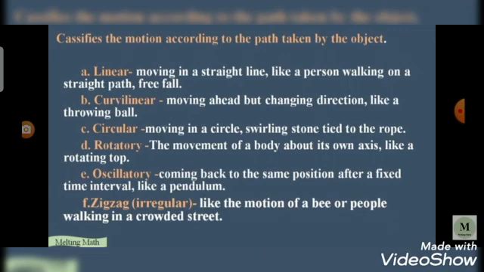Next one is the oscillatory motion. Coming back to the same position after a fixed time interval is known as oscillatory motion. Pendulum is the best example for the oscillatory motion. Zigzag motion: the motion of a honeybee, or people walking in a crowded street, is the example for the zigzag motion.